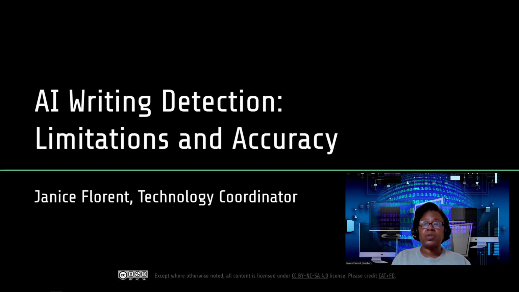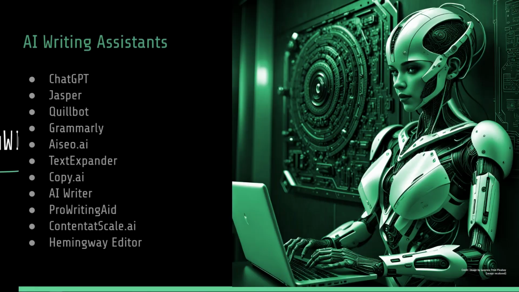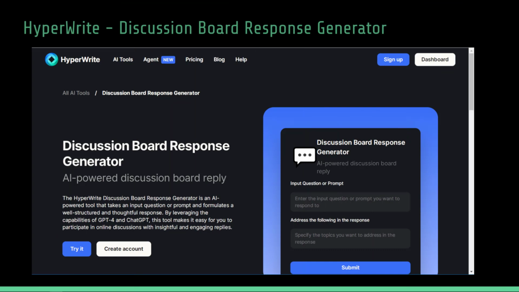In this video, I will talk about the limitations and accuracy of AI writing detection. By now, you know machines are learning to write, but can we learn to tell? There are many AI writing assistants. You have probably heard a lot about generative AI programs like ChatGPT, but there are a number of others like Jasper, Quillbot, and Grammarly. There are websites like HyperWrite that have a discussion board response generator.